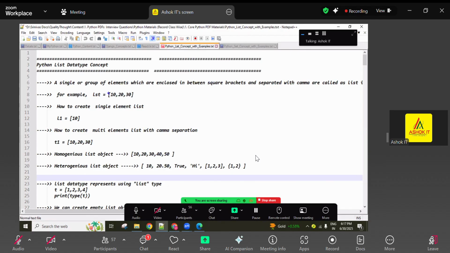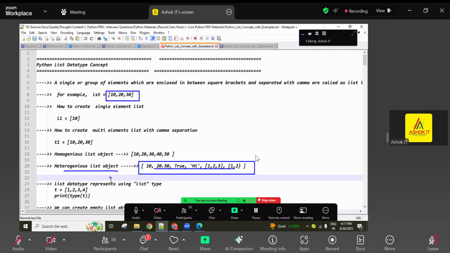Check it, guys. Simply, inside the square brackets, with comma-separated values, a single value or a group of values we can create. That is called a list. List follows insertion order. Whatever order we enter, the same order is stored in memory. List allows duplicate values also. A single-element list we create like this, a multi-element list like this, a homogeneous list like this, with all the numbers comma-separated. A heterogeneous list means all data types are allowed here. So list allows mutable and immutable types, both mutable and immutable elements. This is called a heterogeneous list.